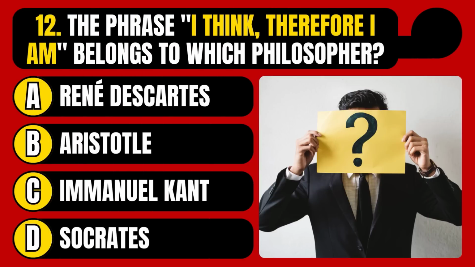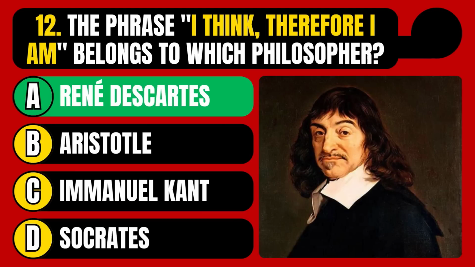The phrase, "I think, therefore I am," belongs to which philosopher? René Descartes, Aristotle, Immanuel Kant, or Socrates? The correct answer is option A, René Descartes.